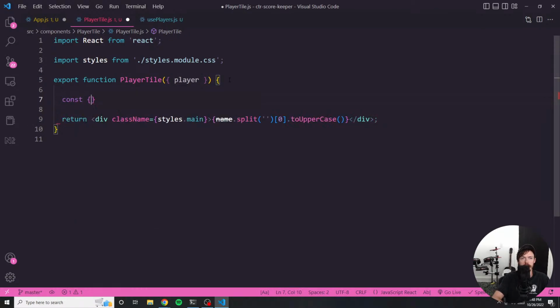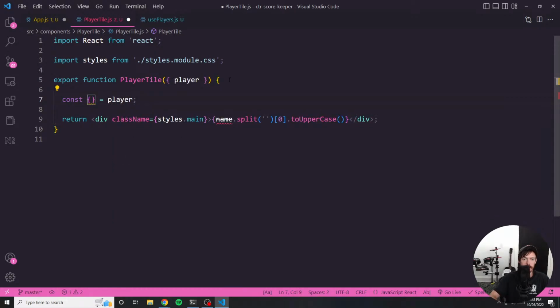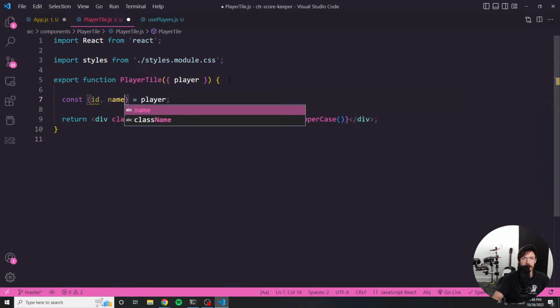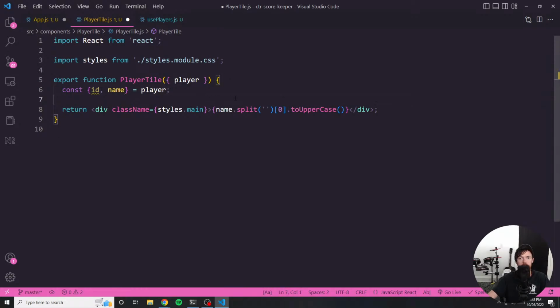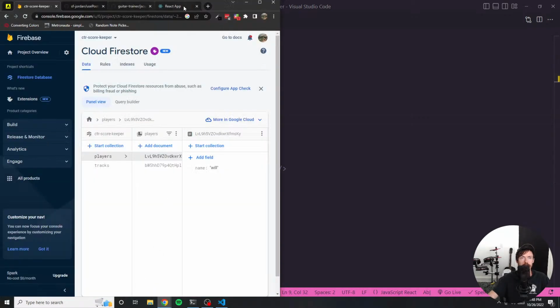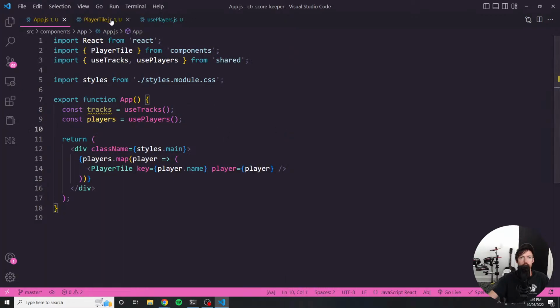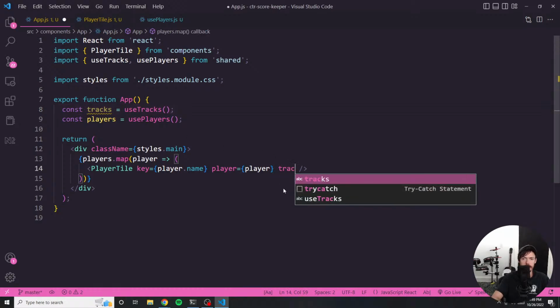And then up here, we can destructure that, so we can pull the name and the ID from the player here. And now in theory, things should still be working as expected. Yep, so we're still working as expected. But now one other thing that this is going to need is the list of tracks, right? So we need to pass in the list of tracks.